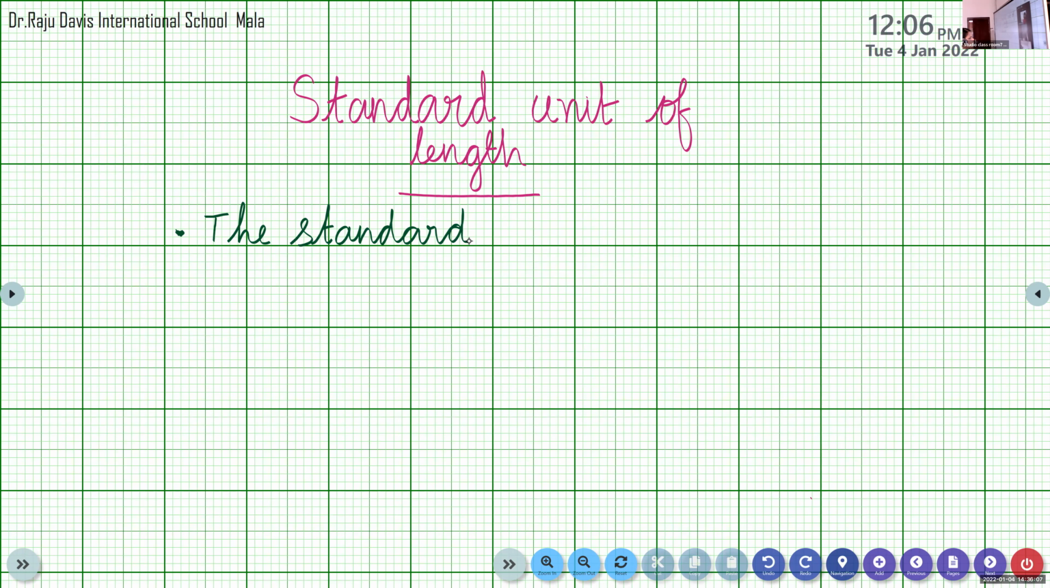The standard. Yes, my dear, you have space in the notebook, but that is for non-standard units. This is a new topic for you, so you can write on the fresh page. The standard unit of. Standard spelling: S-T-A-N-D-A-R-D, standard.